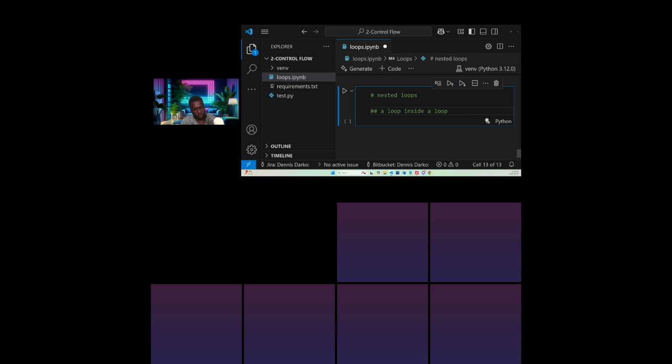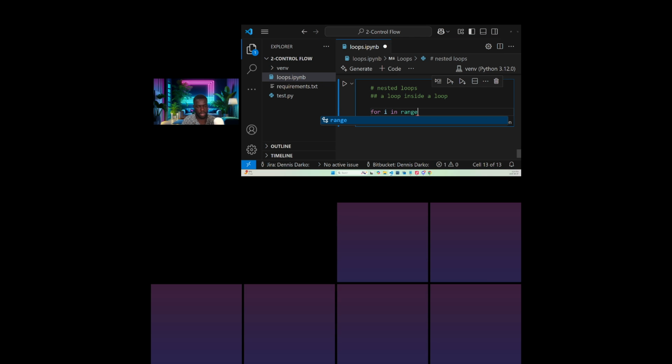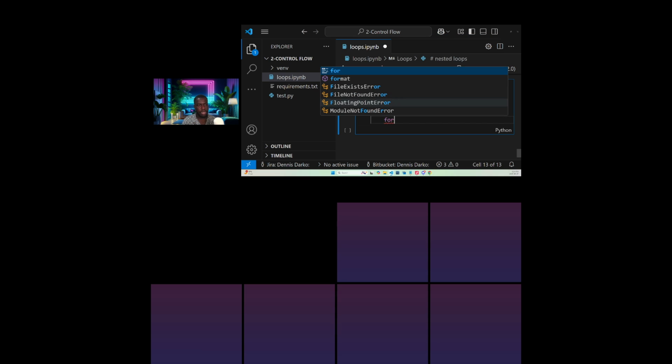Setting a loop inside a loop is pretty easy and simple. You just have to understand the flow going from top to down. So let's say for i in range, let's make it simple, 3. So for i in range of 3, and let's do another nested loop. Remember yesterday we did nested conditions and you saw how I structured them. This time around I'm using the high level one, so I'm not going to set them.